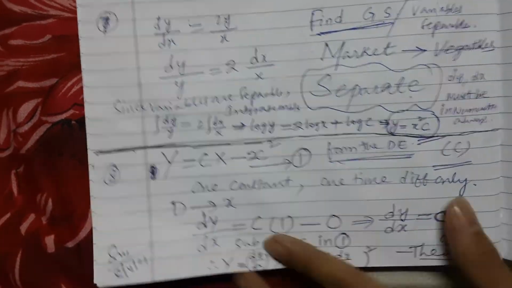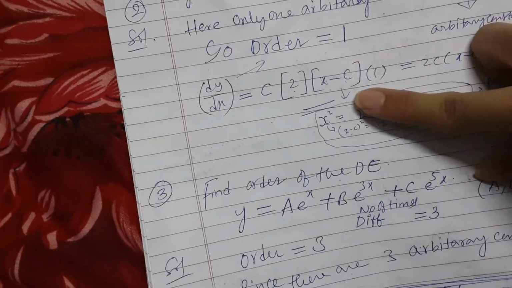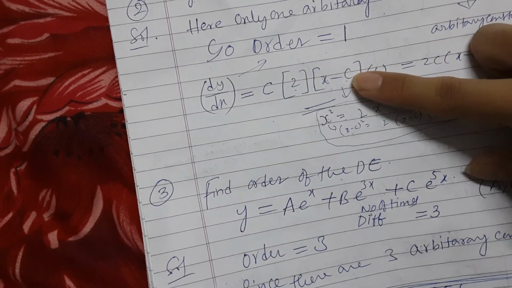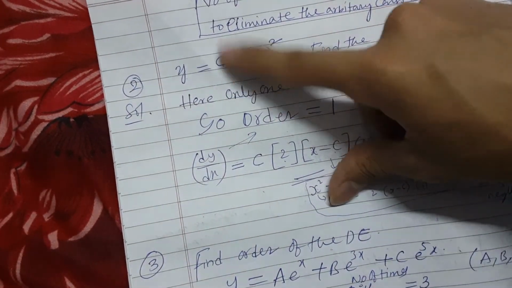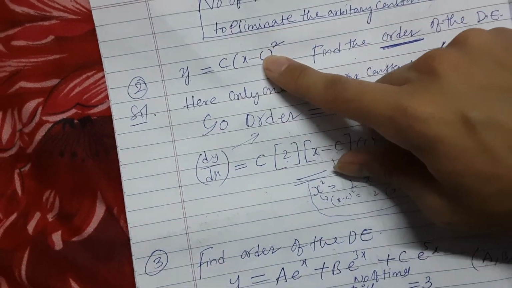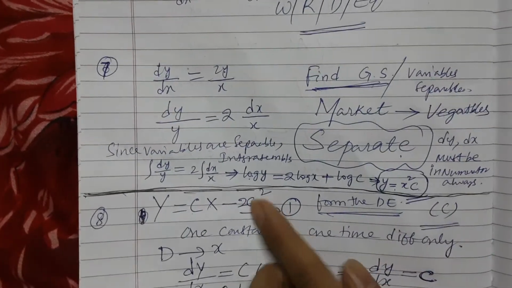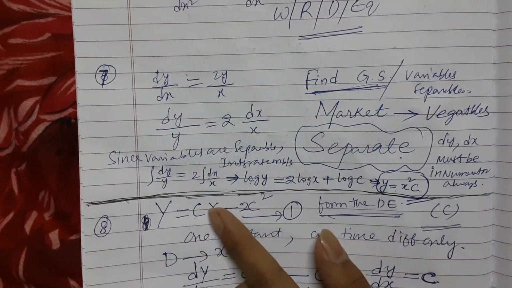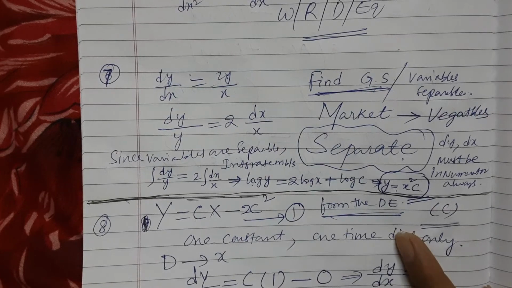When it is with a variable. In the earlier sum also a constant was there, but was it with a variable? No, it was an arbitrary constant only. If I multiply constant into constant, it will be a constant, but it's not with a variable, so that is not considered. Here also 2 constants are there, but the constant with the variable is considered, so only one constant, so one time differentiation.